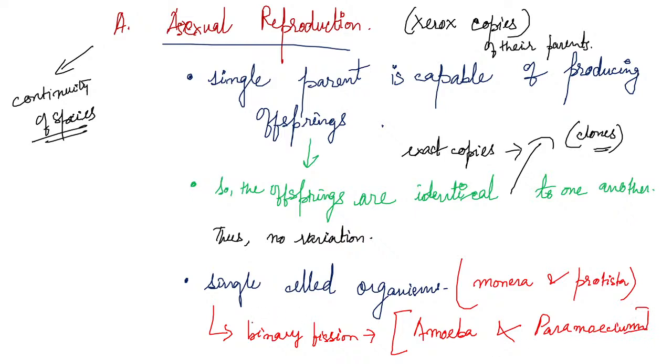Okay. Now, how this binary fission is done, we'll clearly understand. But before that, we'll understand binary fission first, then we'll go to another topic. As we study about amoeba, what does amoeba do?